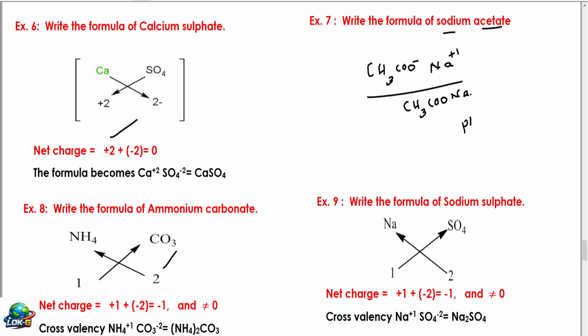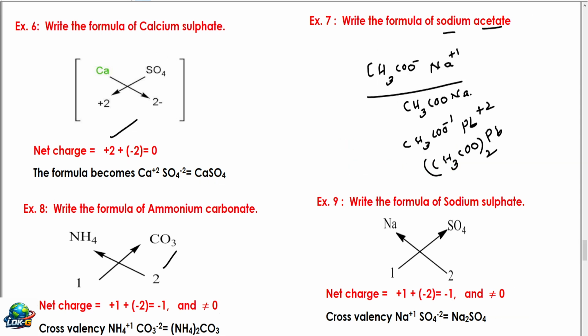Suppose that you want to write lead acetate. Lead acetate means Pb plus 2, acetate is CH3COO minus. Now cross the valencies because net charge is not 0. So therefore acetate becomes CH3COO, you have to take it twice, and Pb will be the correct answer. I hope you understood.